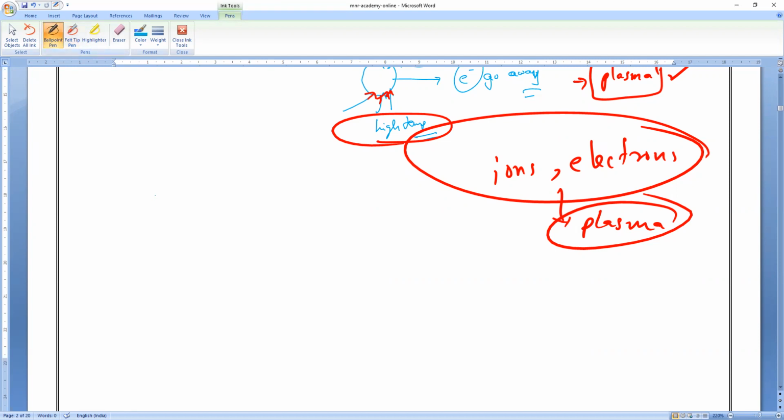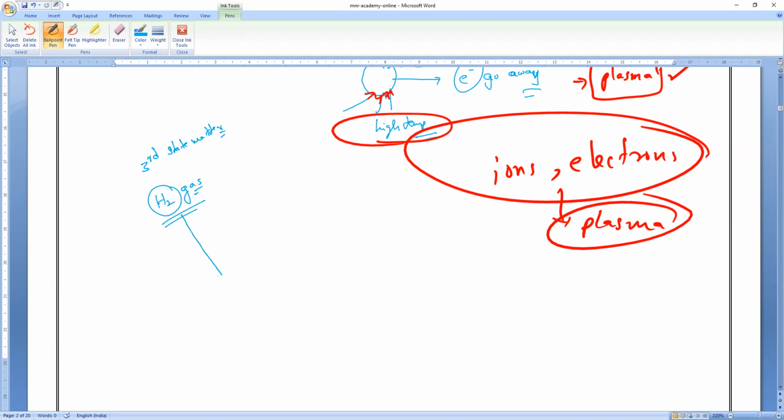If I take, for example, hydrogen gas, this is the third state of matter, right or wrong? Any matter, when we heat a gas to any high temperature, it will form plasma.